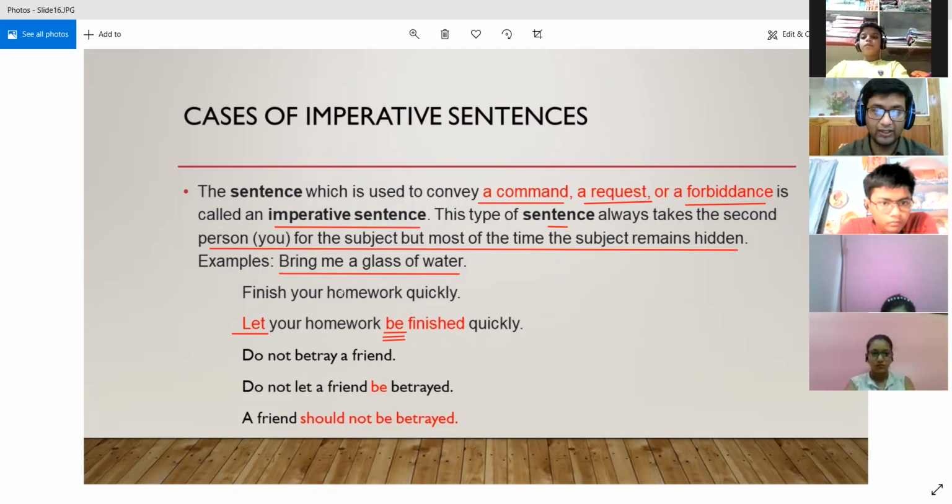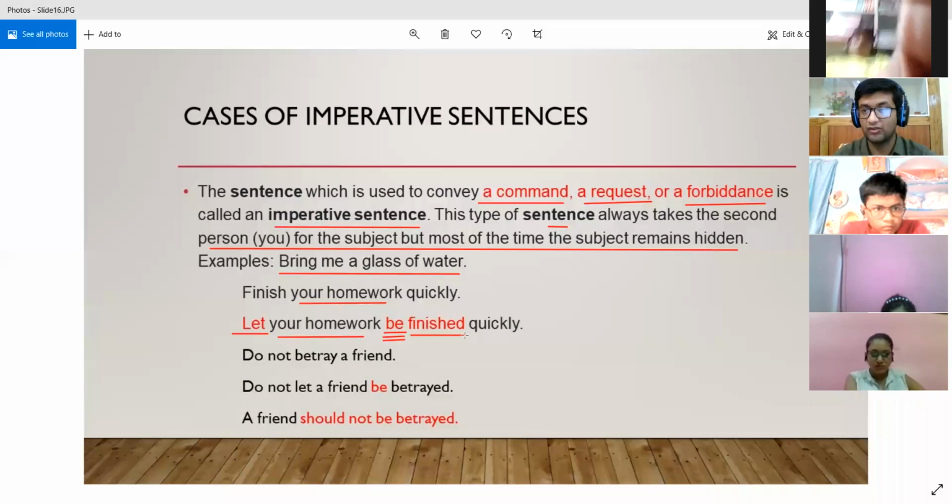So your homework has become the subject over here. All right, because the homework was the object in the active voice, that you finish your homework. So your homework was the object. So your homework has been made the subject over here, and we have placed the let in front. So let your homework, then the correct form of the be verb will be itself. And then we will place the third form of the verb finish, right?